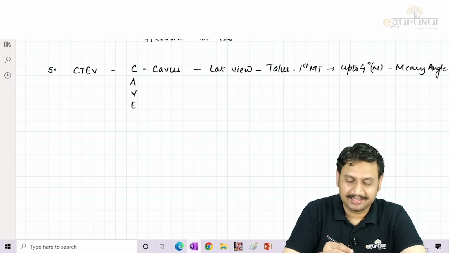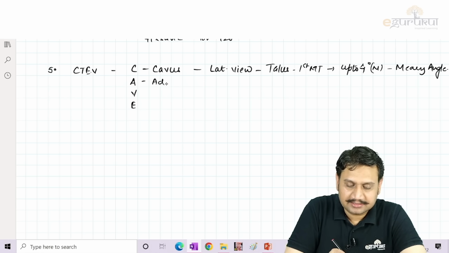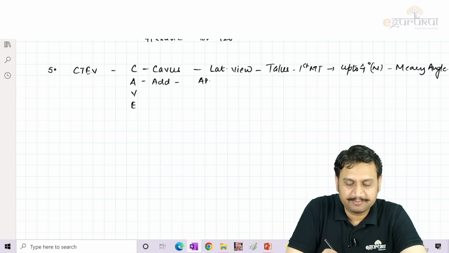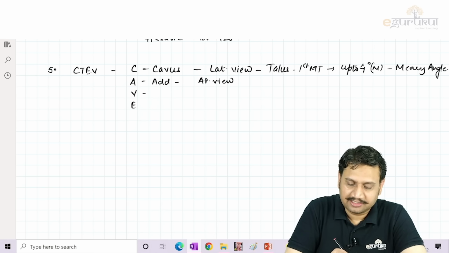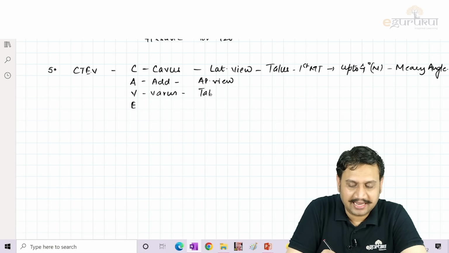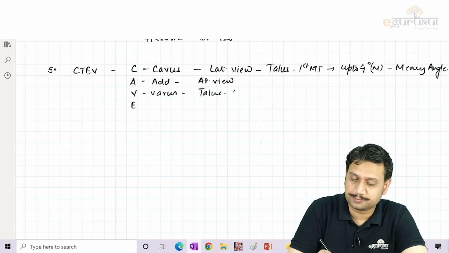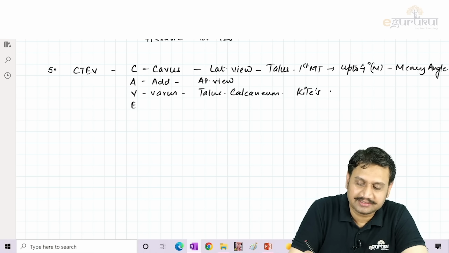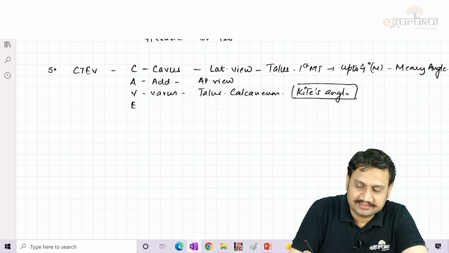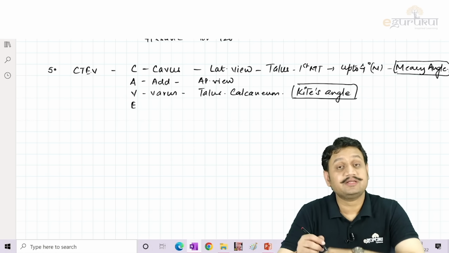Then for adductus, we see the same angle, but in the AP view, the talus and the first metatarsal. No fancy name is there for that. For varus, it is the angle between the talus and the bone which is producing the varus. Which bone? The talus and the calcaneum. What is the fancy name for this angle? That is the Kite's angle. Remember that? So Kite, Meyer, two angles from CTV, right?